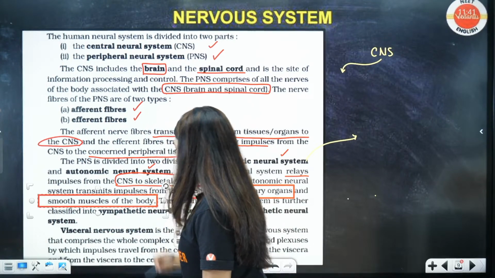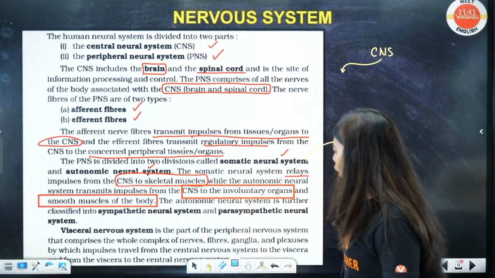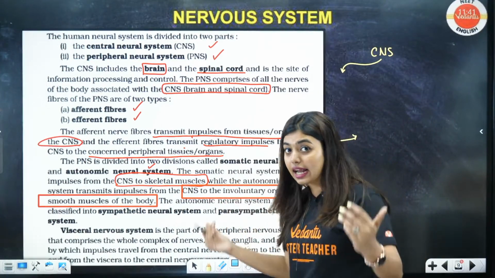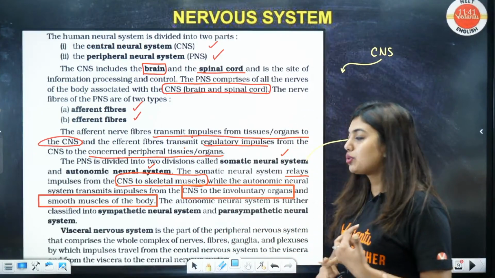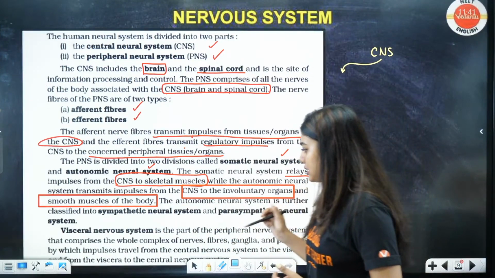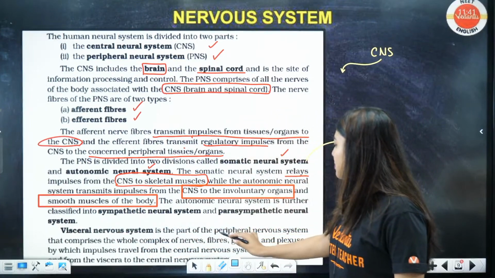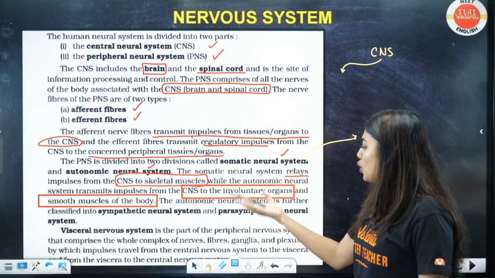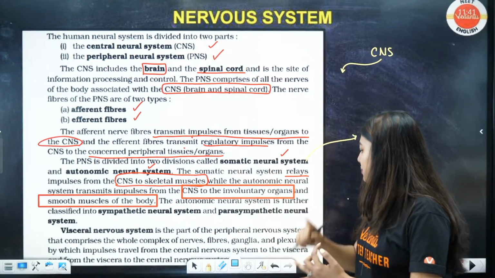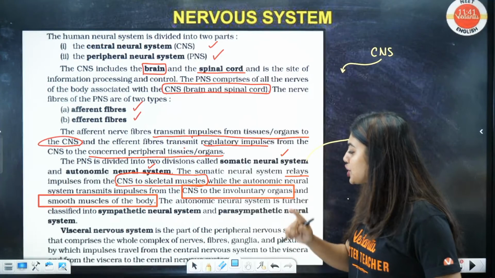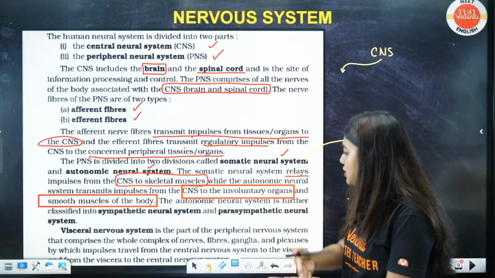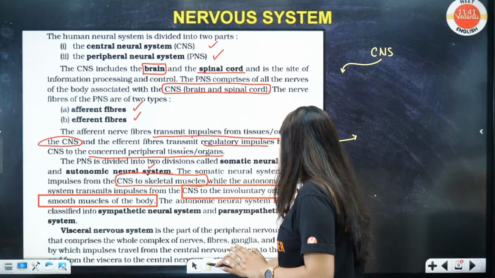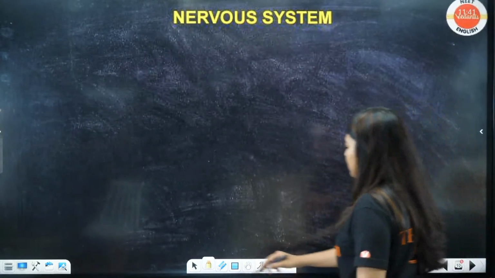Okay. Now, the autonomic neural system is further classified. ANS is again divided into sympathetic neural system and parasympathetic neural system. Now, the visceral nervous system is a part of the peripheral nervous system, PNS itself, that comprises the whole complex of nerves, fibers, ganglions, plexus by which impulse travels from the CNS to the viscera. Now, listen students, this portion is very important.